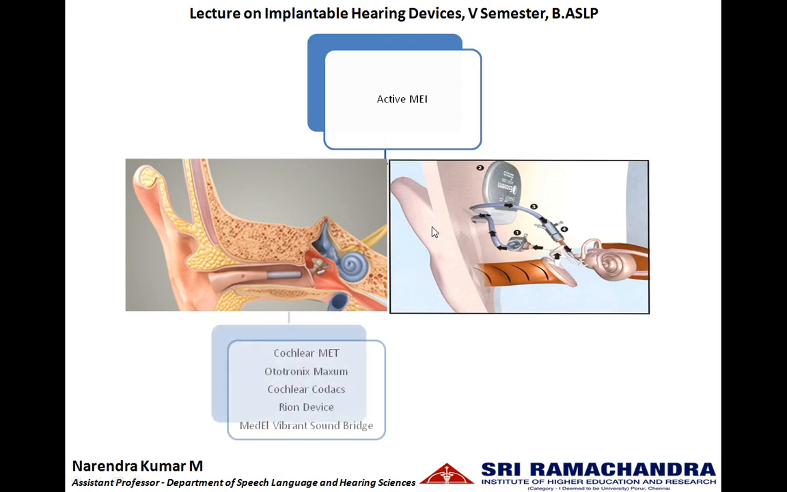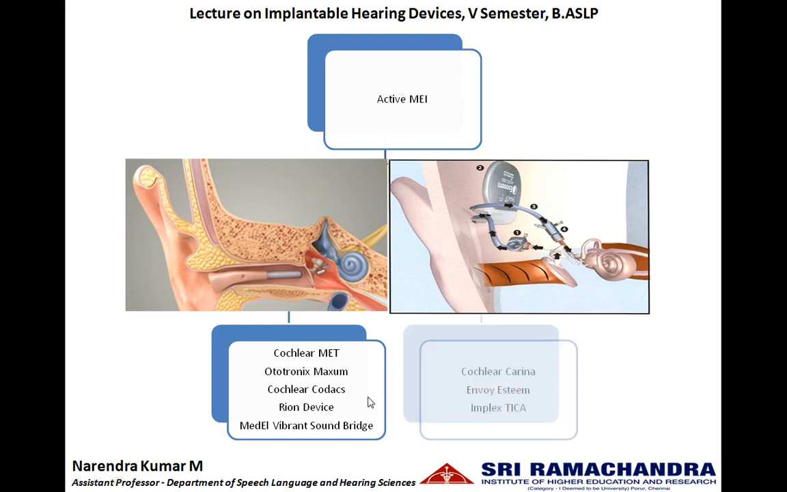So examples for partially implantable hearing aids are Cochlear Middle Ear Transducer, Otologics MET, Cochlear's Kodak, Rion device, Med-El Vibrant Soundbridge. These devices are partially implantable hearing aids. Whereas in fully implantable hearing aids, the examples are Cochlear Carina, NyStim, and Implex totally implantable cochlear amplifier.